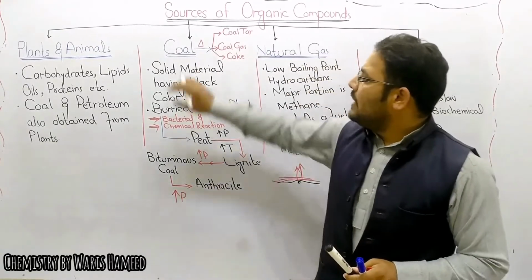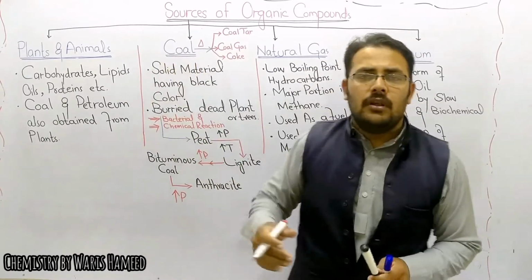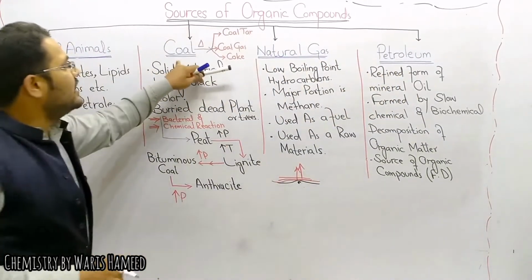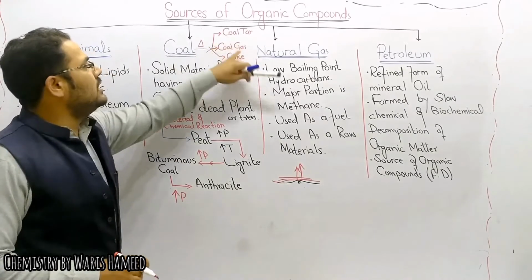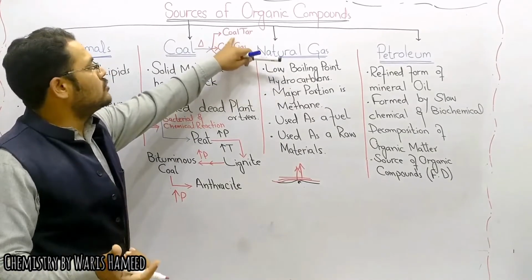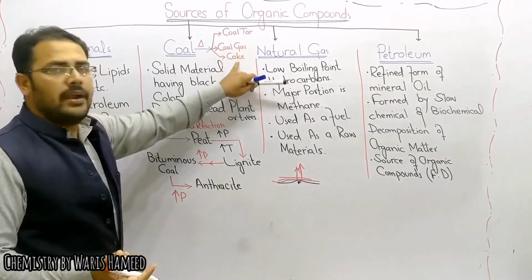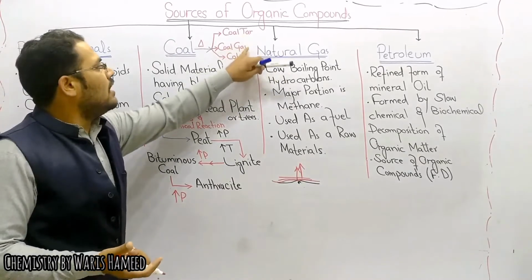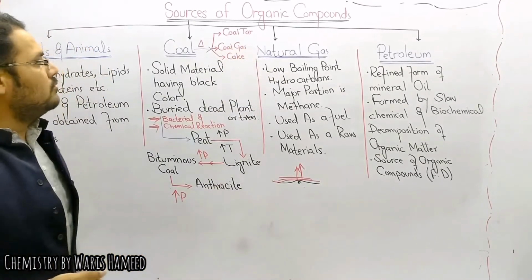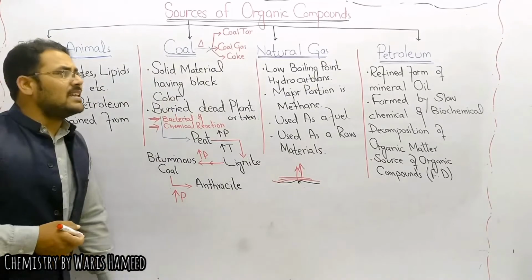And what happens when we heat any coal? When coal is heated, it converts into main components, that is coal gas and coke. And these are also sources of organic compounds. The third source is natural gas.